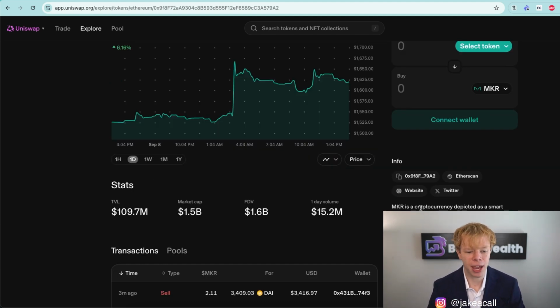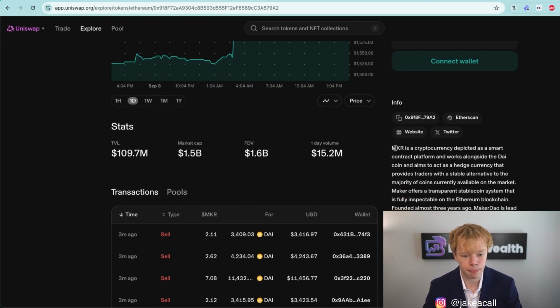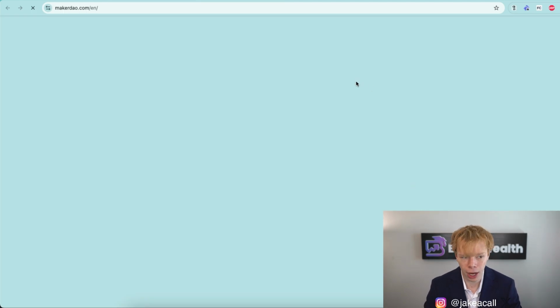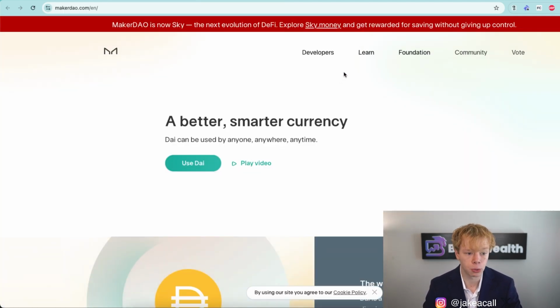But the Uniswap webpage will give you some information about this cryptocurrency. Like Maker is a crypto depicted as a smart contract platform, works alongside the DAI coin, which DAI is a stablecoin, and we can keep on going down this list. It's just going to give us a bunch of info about the Maker token. We can also head directly over to their website to see more about what Maker is.